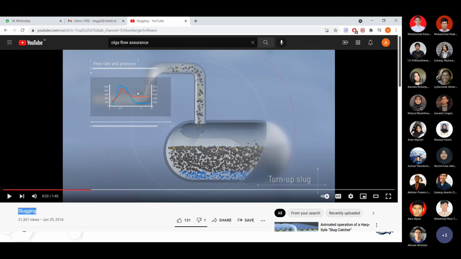So you can imagine it's like a flood where the pipeline receives a lot of water, and the first separator installed at the platform now receives too much water at the same time. So it's what is called a turn-up slug, because the slug comes at one time at a very large capacity that cannot be controlled efficiently. Okay. Liquids to a separator or slug catcher.